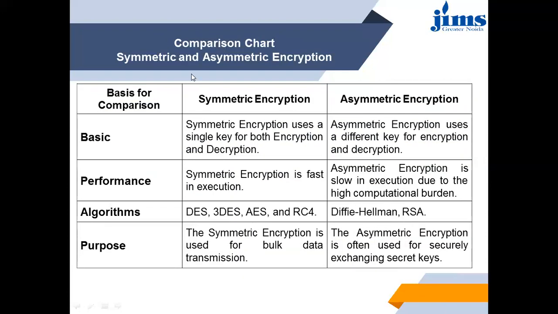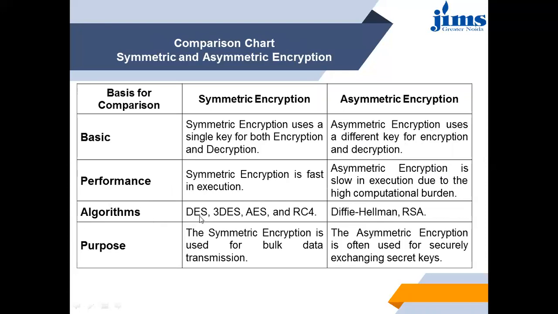Then the comparison chart of symmetric and asymmetric encryption. Symmetric encryption uses a single key for both encryption and decryption, whereas asymmetric encryption uses different keys for encryption and decryption. In performance, symmetric encryption is fast in execution, and asymmetric encryption is slow in execution due to the high computational burden.